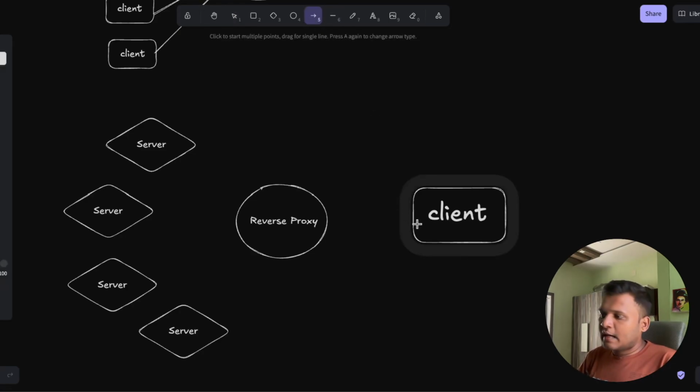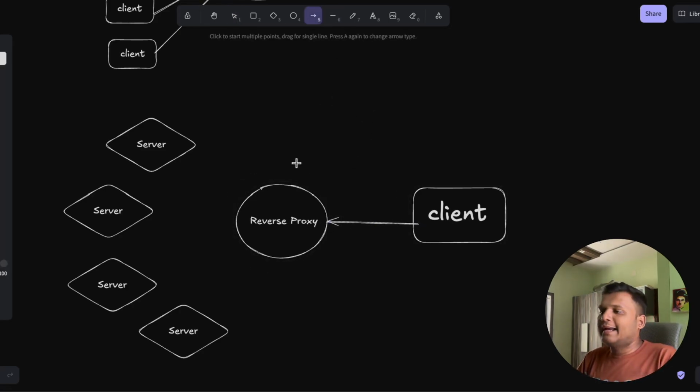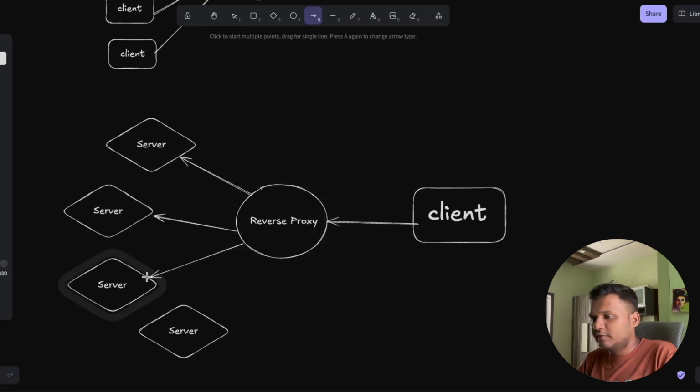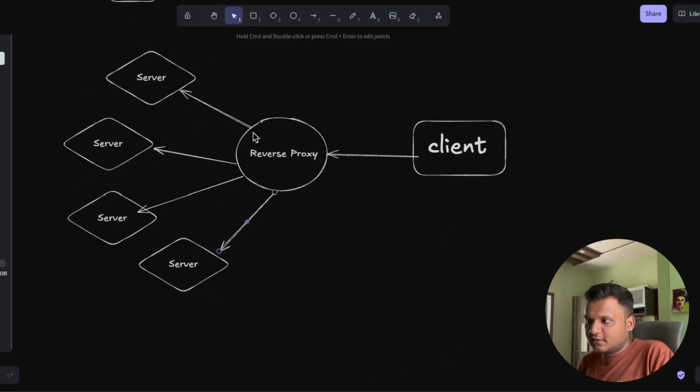The client sends a request to the reverse proxy server, and this reverse proxy server decides which server to send this request to, right? This kind of architecture might be used in load balancing.